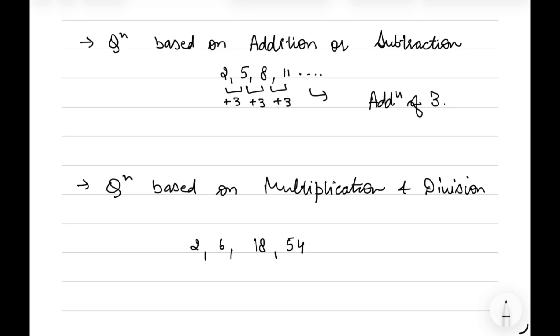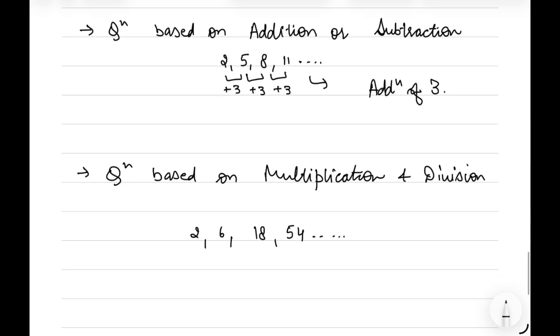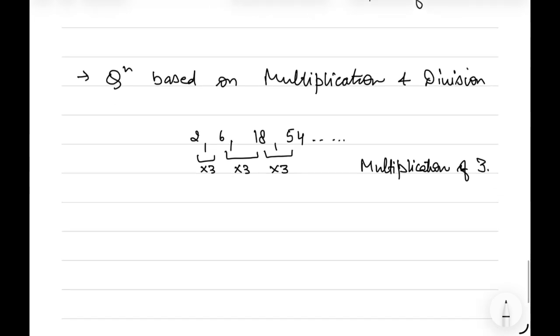If we look at the series carefully, it starts with 2, and every time it is multiplied by 3. 2 multiplied by 3 is 6, 6 multiplied by 3 is 18, 18 multiplied by 3 is 54. So this is an example of a multiplication pattern series, with multiplication by 3.